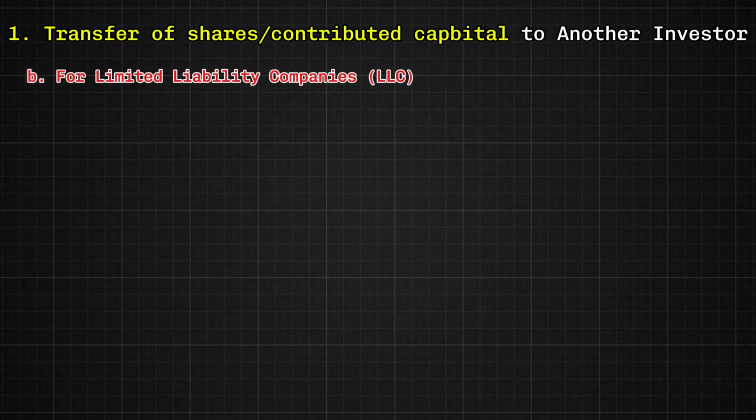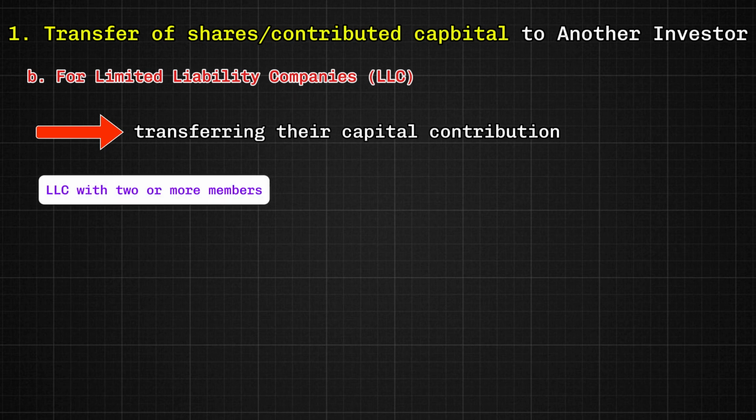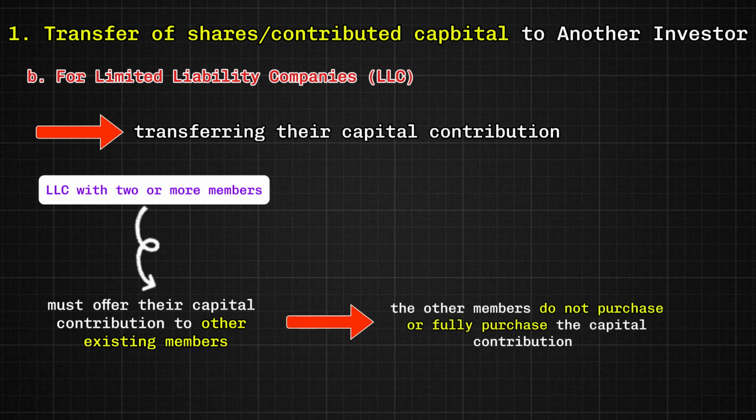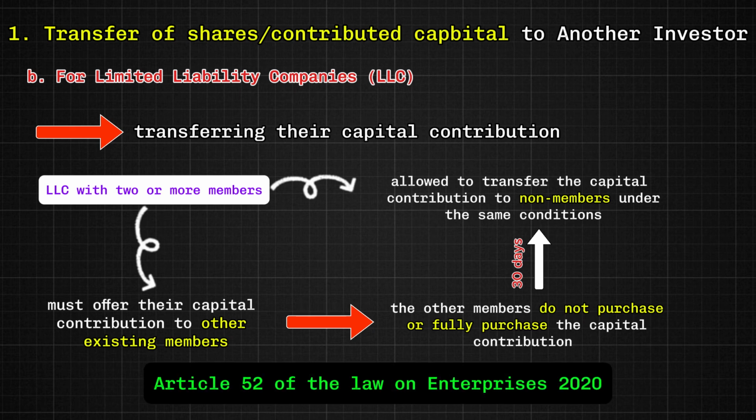For limited liability companies, LLC. The withdrawal of foreign investors from an LLC is executed by transferring their capital contribution. In the case of an LLC with 2 or more members, the investor must offer their capital contribution to other existing members in proportion to their current capital contribution in the company under the same conditions. If the other members do not purchase or fully purchase the capital contribution within 30 days, the investor is then allowed to transfer the capital contribution to non-members under the same conditions. Article 52 of the Law on Enterprises 2020.